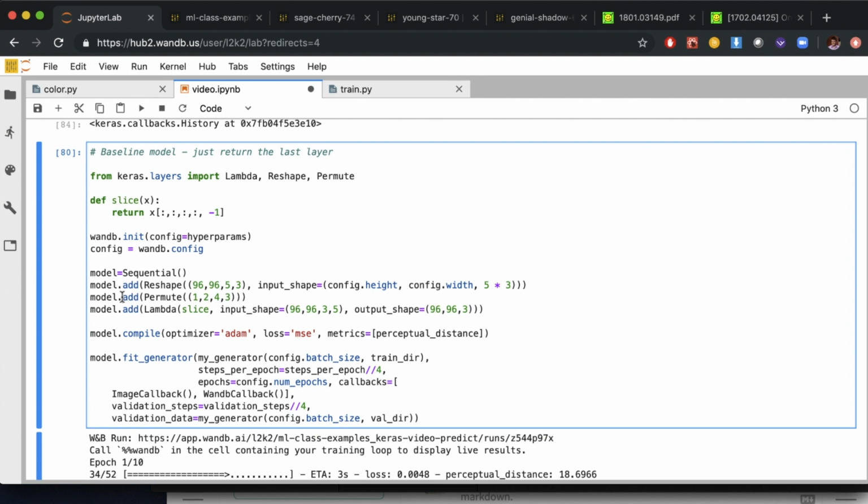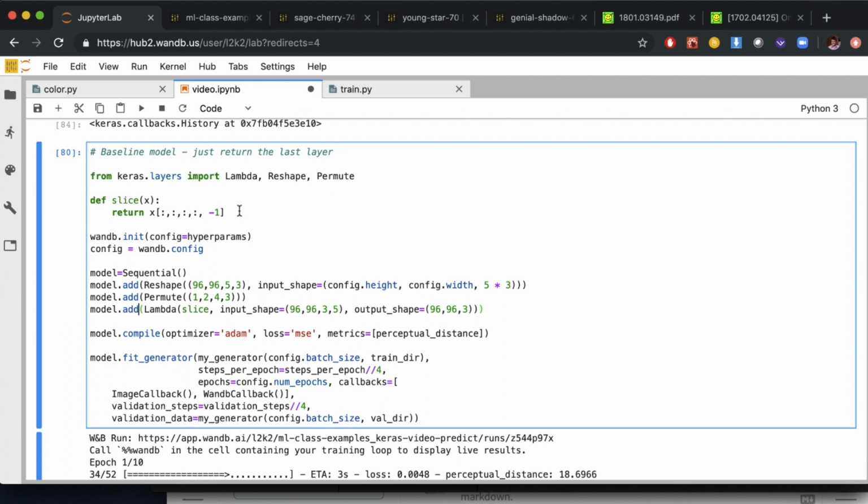So now we have 5 sets of RGB values, and we can call this layer, which is a lambda layer, which you may not have seen before. This is a Keras layer that can do basically anything as long as it operates on tensors. So it calls our function slice. In this case, we've defined a little function up here. What slice does is it slices off the last frame of our input video. So this lambda layer is going to take those 5 frames and return the final one. So the output shape is going to be 96 by 96 by 3.